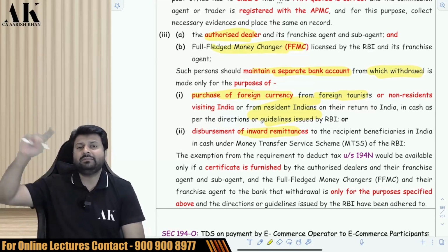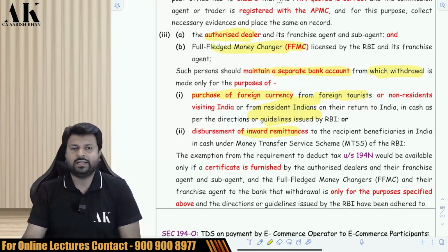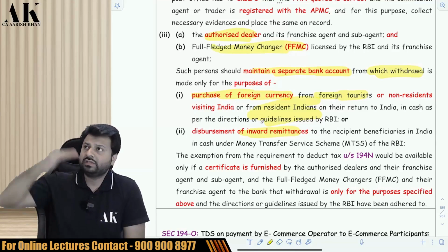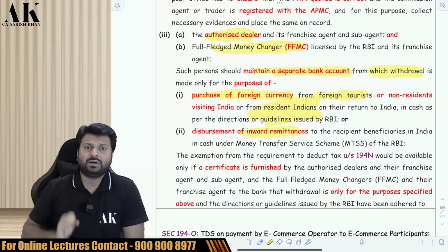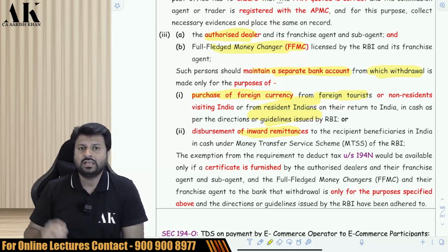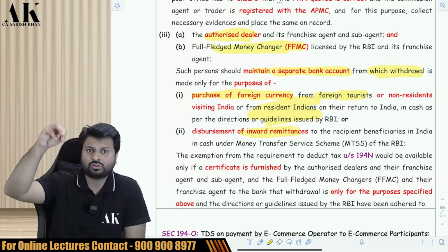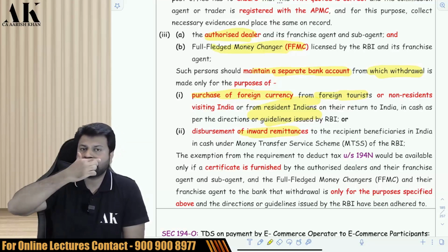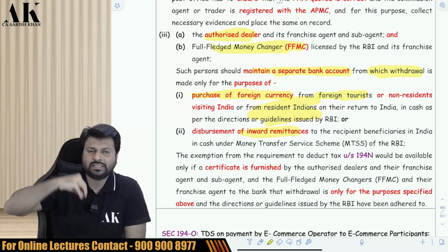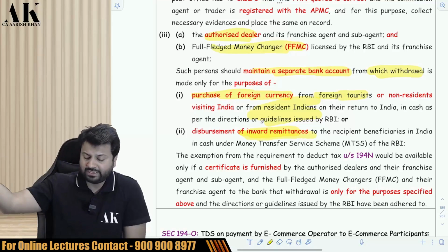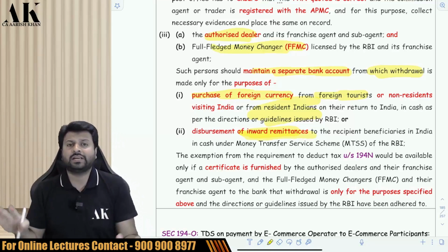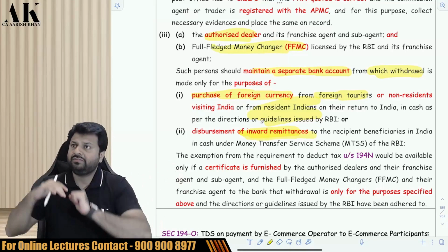Similarly, there are some inward remittances which are coming from outside India. Suppose there is a husband who is working outside India and the wife is staying in India, and the wife is a housewife, and the husband is sending money every month to the wife, say of $10,000. So in that case, the husband is sending $10,000 to what? To the agent, to the full-fledged money changer, and that money changer is changing the money and giving it to the wife of that particular husband. So in that case also, if there is an inward money transfer, then that is also not subject to TDS if you withdraw the money for the purpose of giving what?